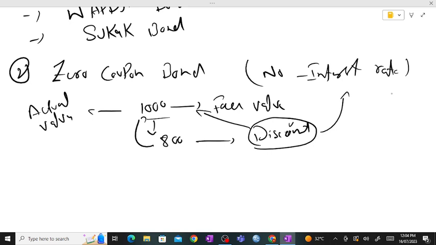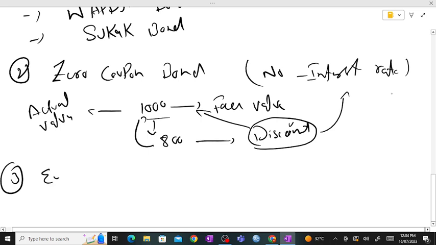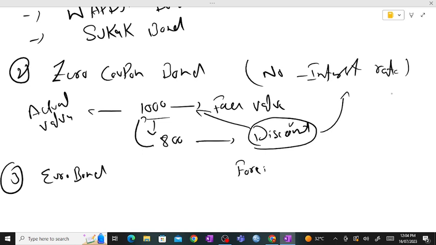So that's why it is called a zero coupon bond. Then the third type we have is the Eurobond and the foreign bond. A Eurobond is a bond issued by an international borrower.